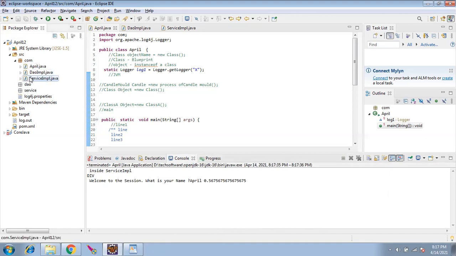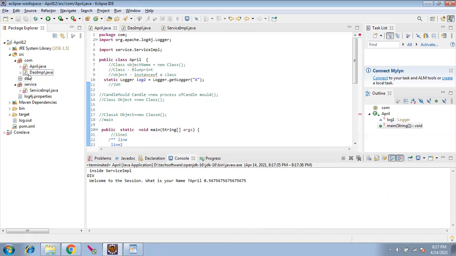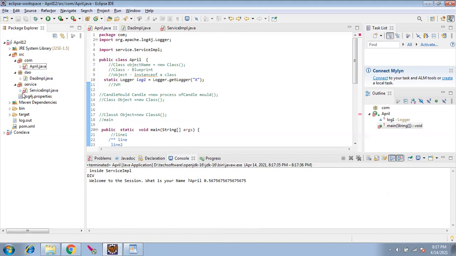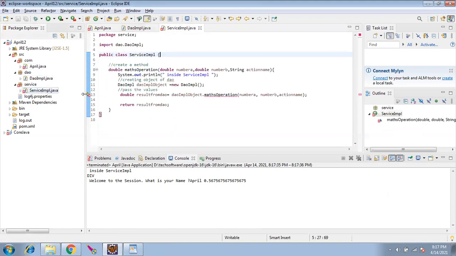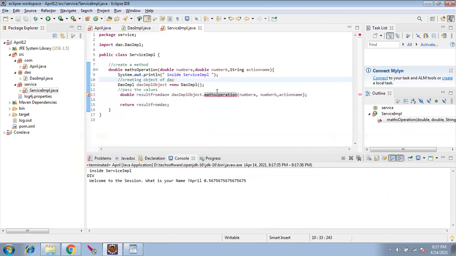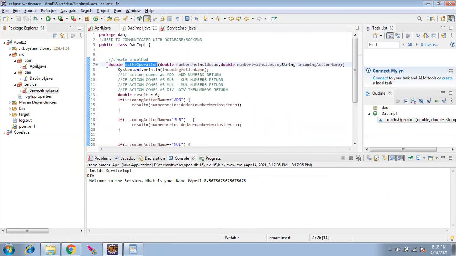Once I move the file into another folder, there is some error. So what is that error? We'll see. If I go to service, what this is telling is: change the visibility of maths operation to public. It's telling this method which you have here is not having any access modifier. We call it an access modifier: private, public, protected.